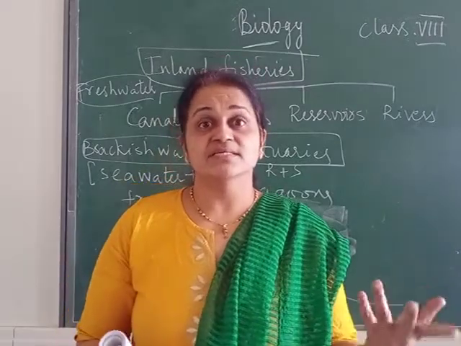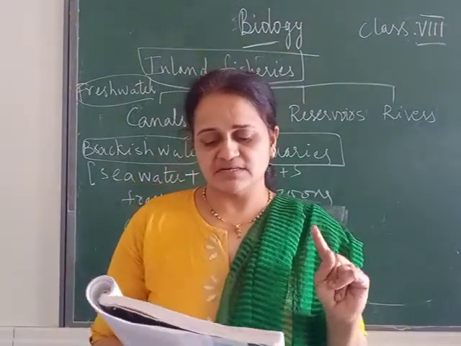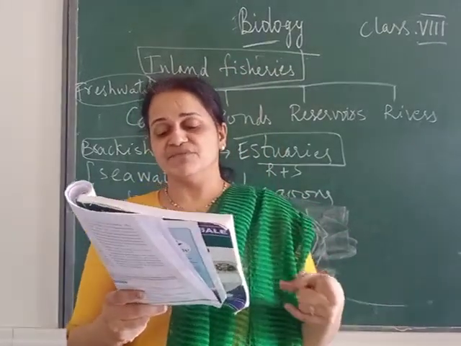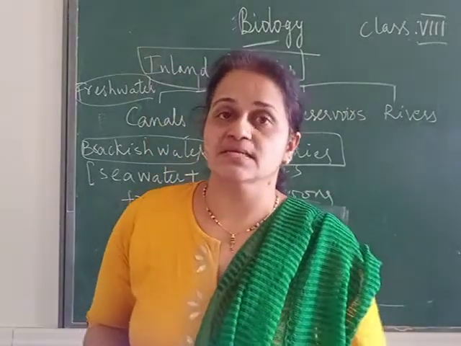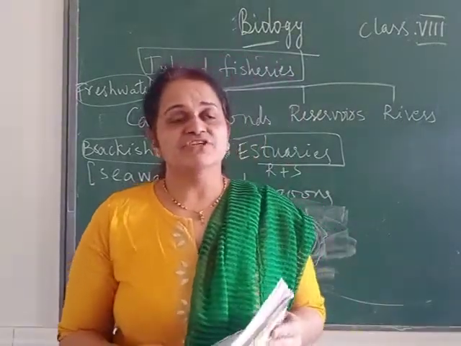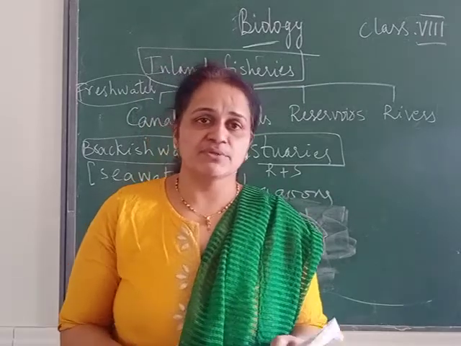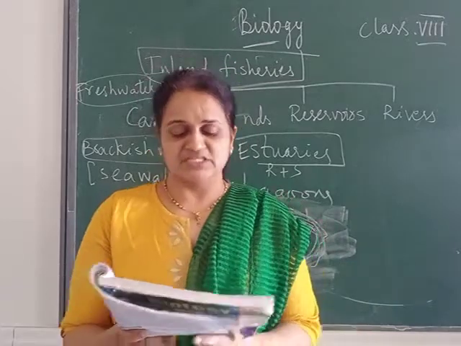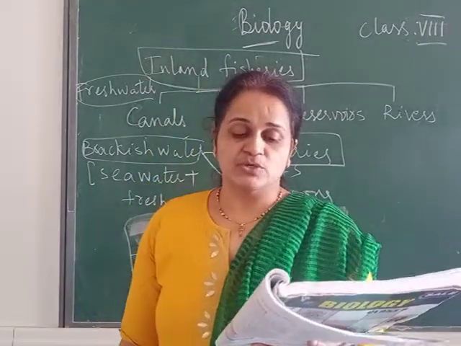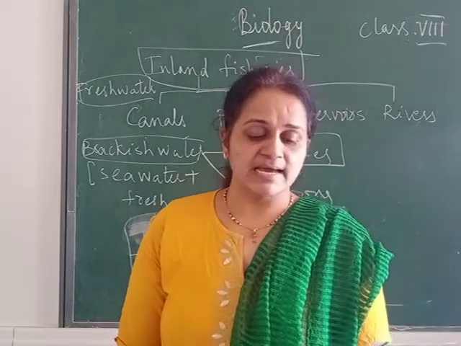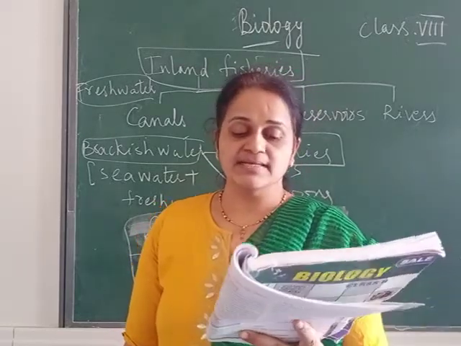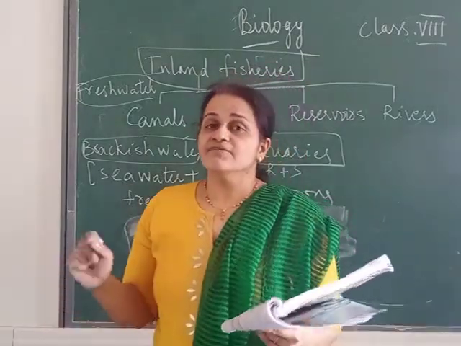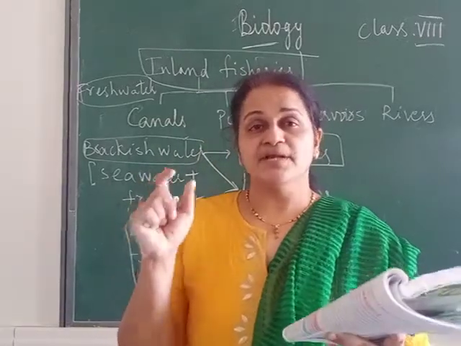Now we will see what are the disadvantages. What is the first disadvantage they are talking about? See, they are underlined. In composite fish culture, many of these fishes breed only during which season? Monsoon season. So here fish breeding, more yield is given only in monsoon season. Even if fish seed is collected from the wild, it can be mixed with that of other species as well. So a major problem in fish farming is a lack of availability of good quality seed. So underline that. So the problem here is that we do not get the appropriate fish seeds.